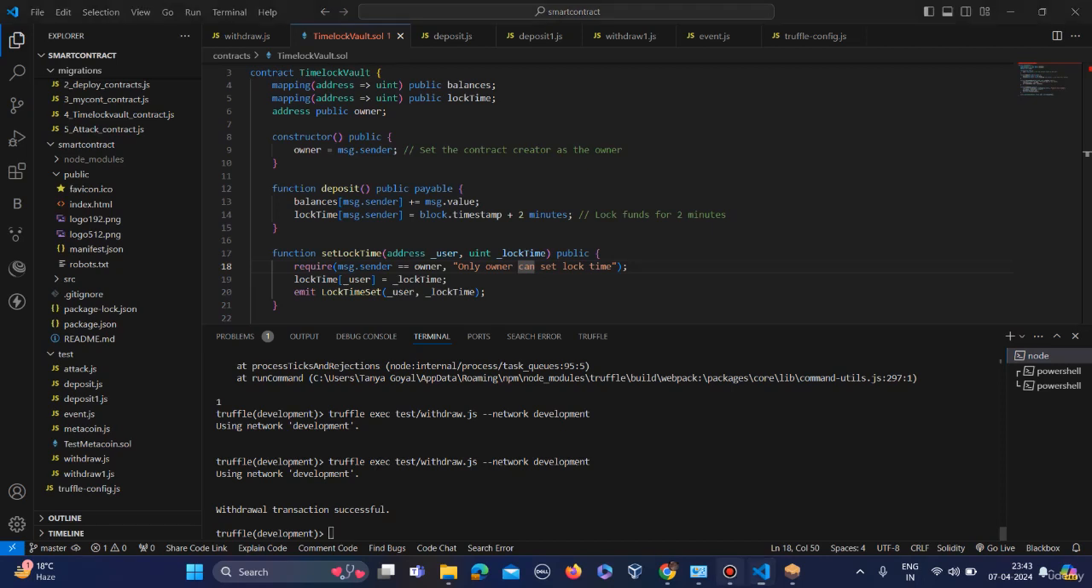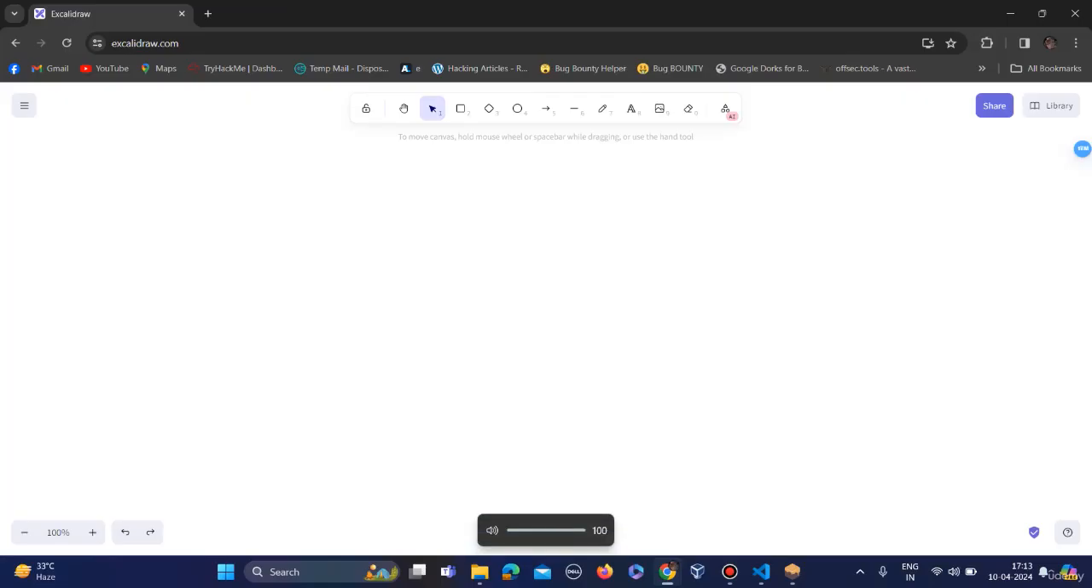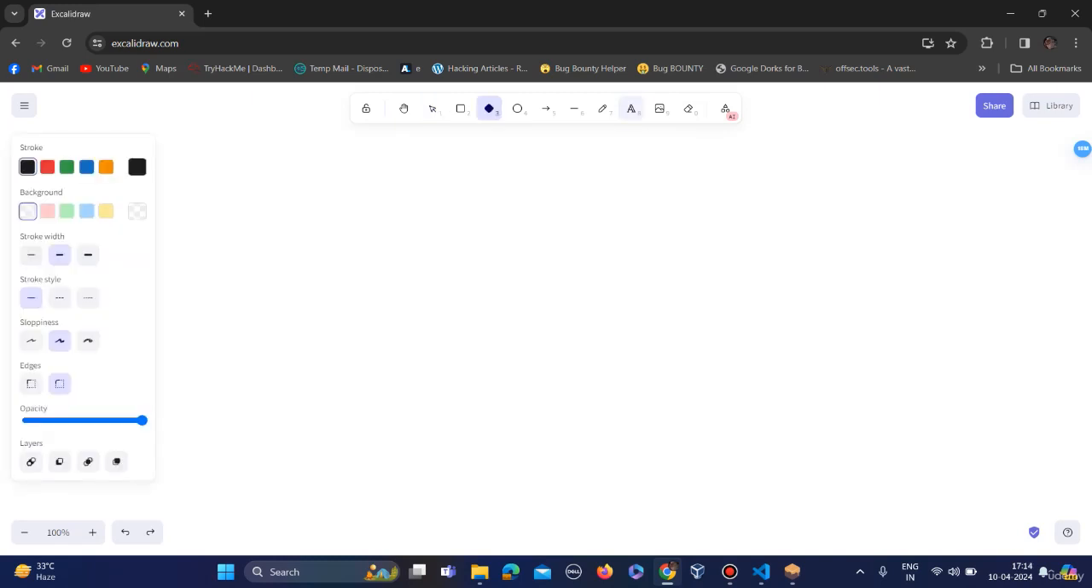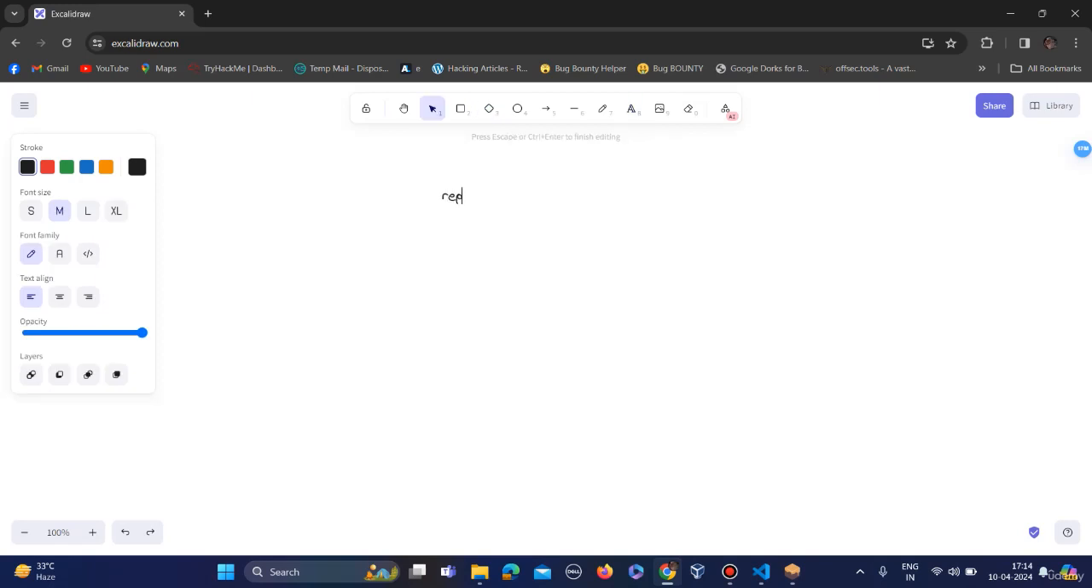Okay, so in this lecture we are going to see what a replay attack on cross transaction is. So let's first understand what a replay attack is. A replay attack is a form of network attack in which a valid data transmission is intercepted and then replayed to produce unintended effects. What it means is, suppose this is A.